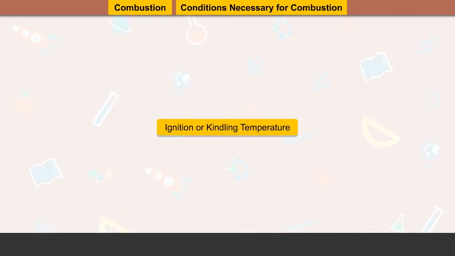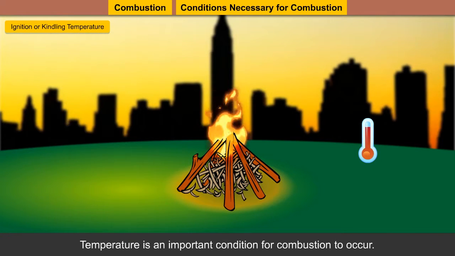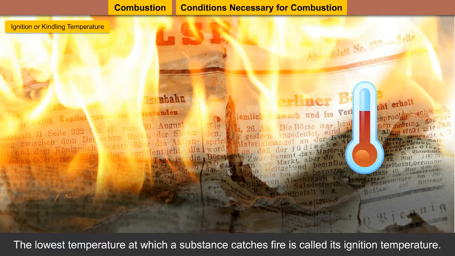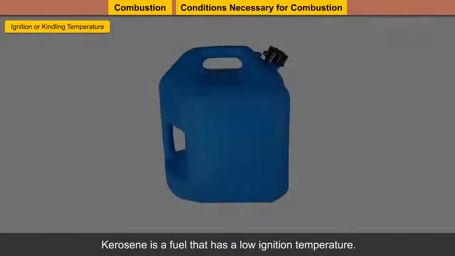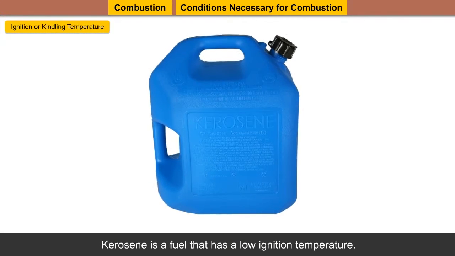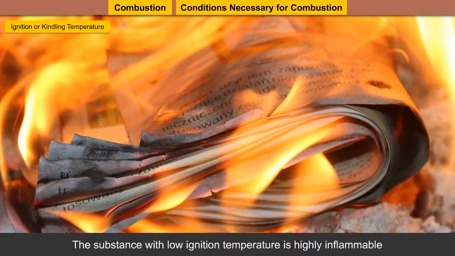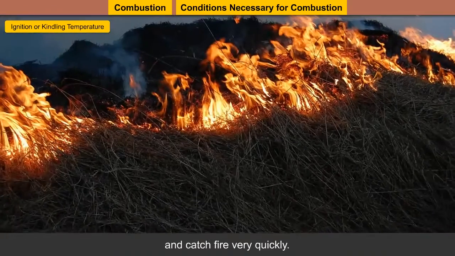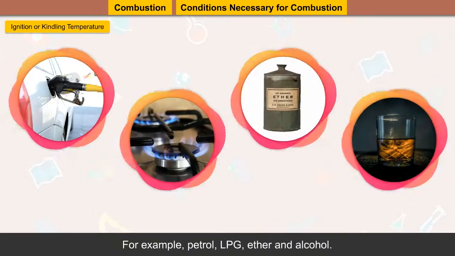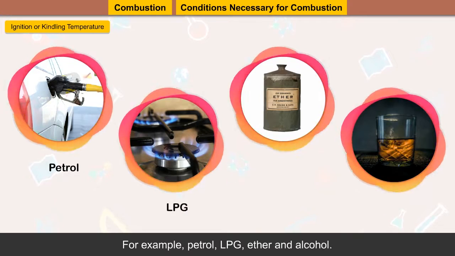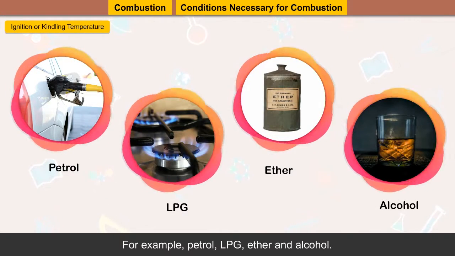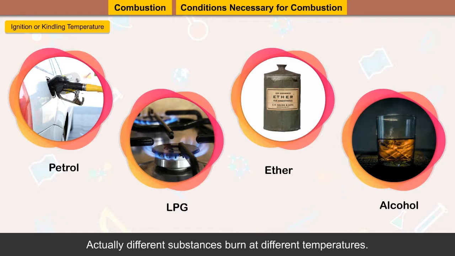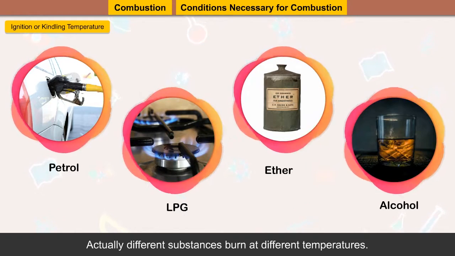Ignition or kindling temperature. Temperature is an important condition for combustion to occur. The lowest temperature at which a substance catches fire is called its ignition temperature. Kerosene is a fuel that has a low ignition temperature. The substance with low ignition temperature is highly inflammable and catches fire very quickly. For example, petrol, LPG, ether, and alcohol. Actually, different substances burn at different temperatures.